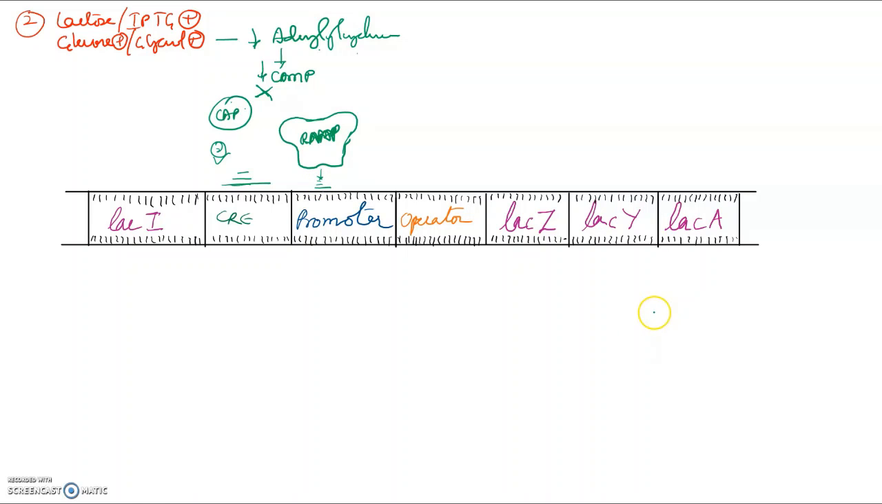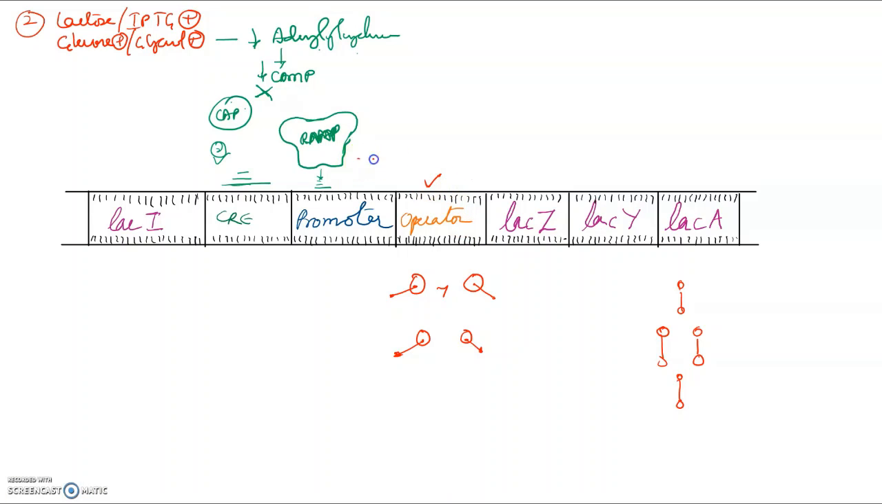Second thing was the operator. What happens here? Because lactose is present, this lactose will go and bind with the repressor molecules and it will release these repressor molecules which were bound here. So in the presence of lactose, the operator site is free.